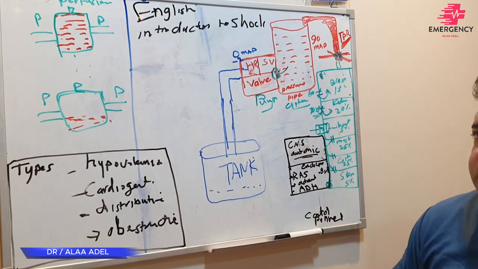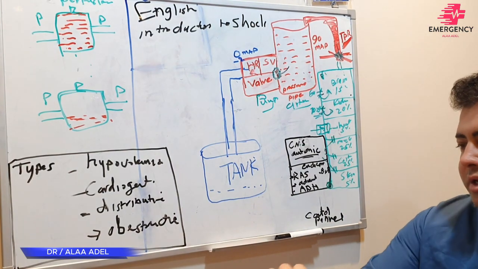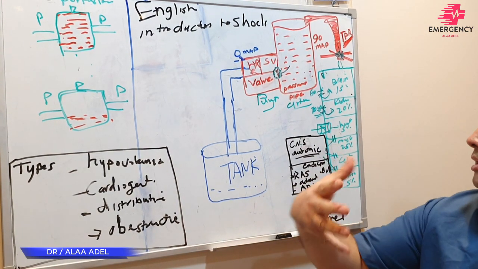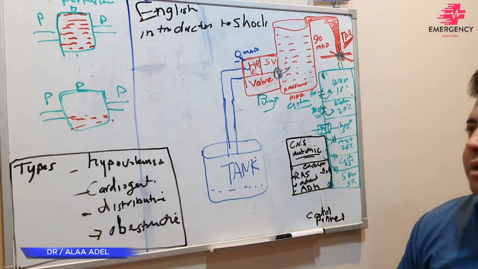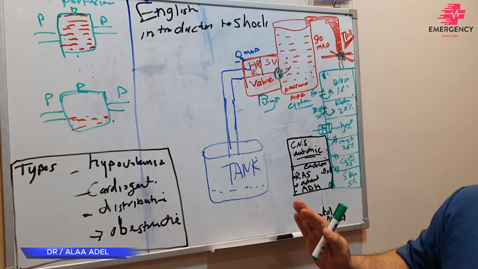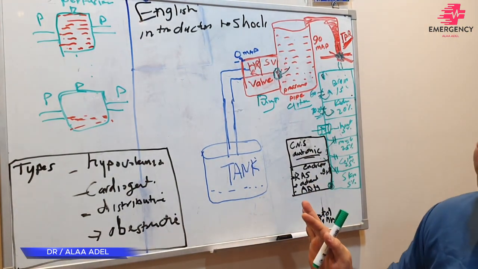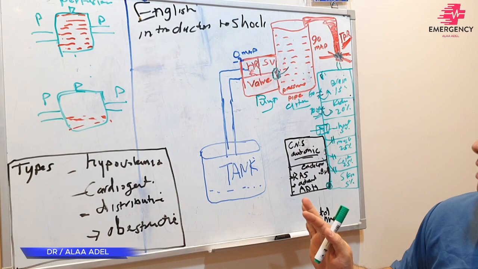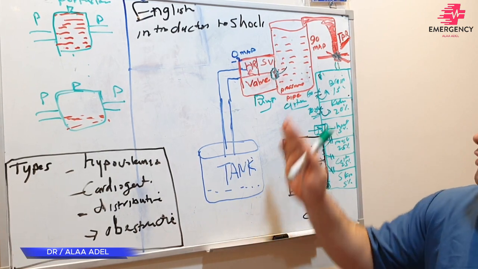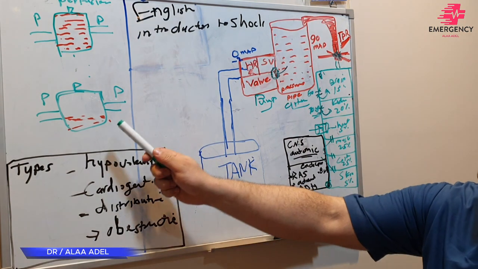From where does it cut this blood? From the tissues. Okay, it will decrease the flow, then increase sympathetic, make the flow up, make the pressure up to reach the brain. This is how the body handles the perfusion, how it distributes the perfusion in shock. Okay. If there is any defect in these things, it can decrease the perfusion.